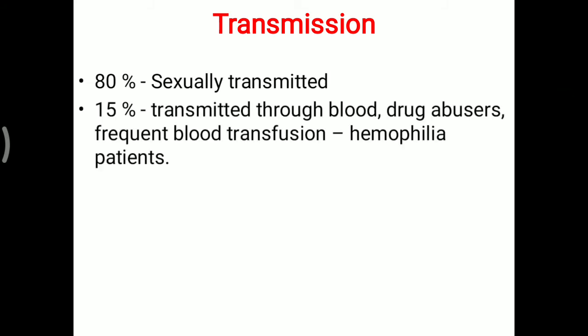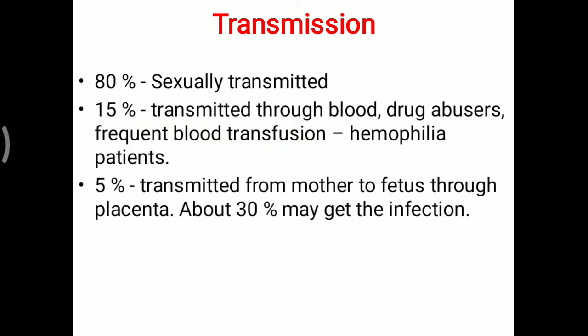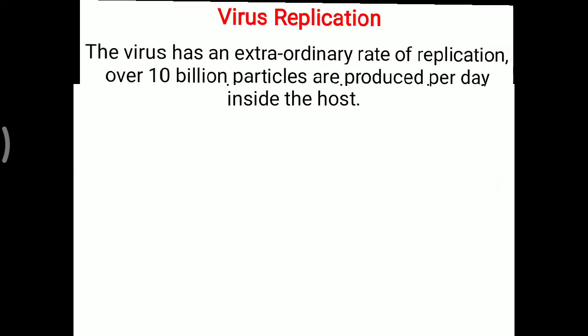Now, what about the transmission of this virus? 80% is sexually transmitted, 50% is transmitted through blood: drug abusers, and frequent blood transfusion, where frequent blood transfusion is needed as a part of treatment, mostly in hemophilia patients. 5% is transmitted from mother to fetus through the placenta. But only about 30% may get the infection of HIV. The rest of them may not get infection. So that is about the transmission of this virus.